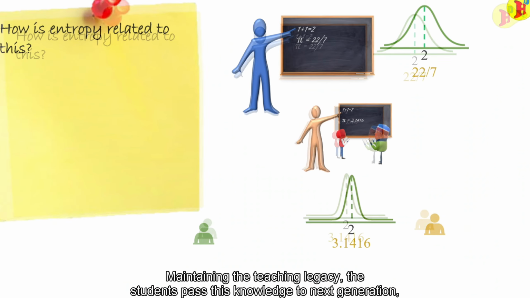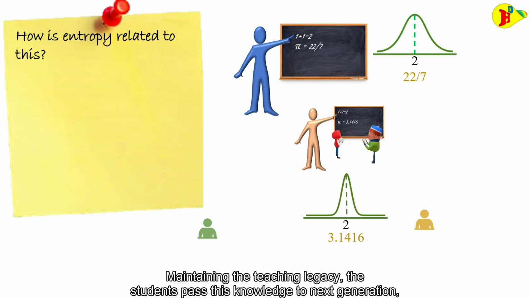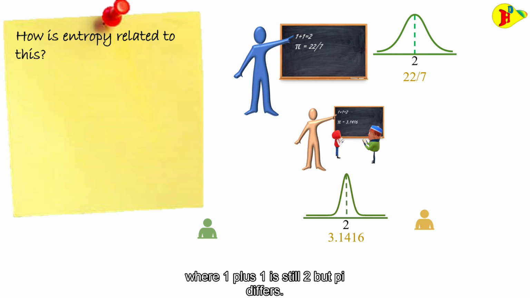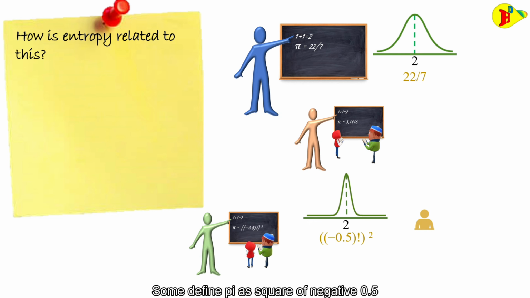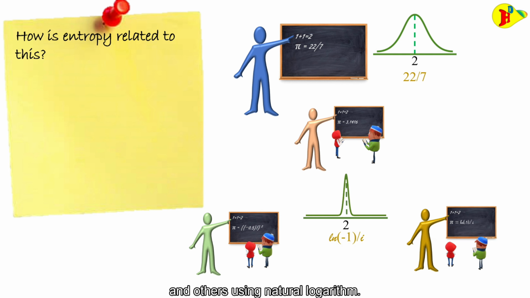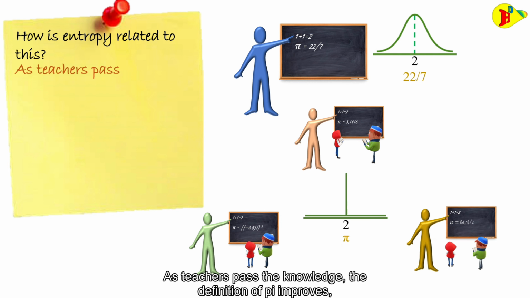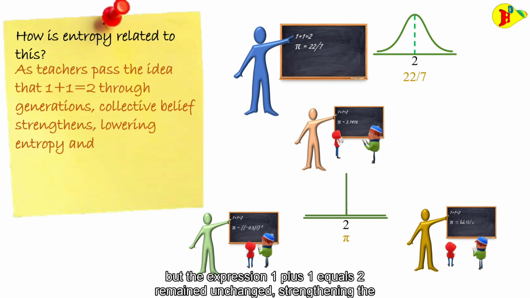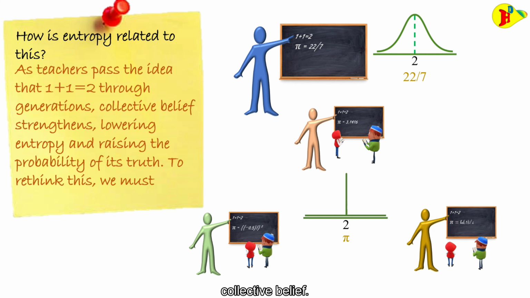Maintaining the teaching legacy, the students pass this knowledge to the next generation, where 1 plus 1 is still 2, but pi differs. Some define pi as the square of negative 0.5 factorial and others using natural logarithm. As teachers pass the knowledge, the definition of pi improves, but the expression 1 plus 1 equals 2 remained unchanged, strengthening the collective belief.